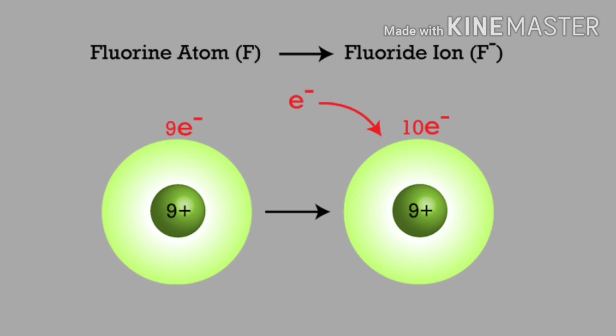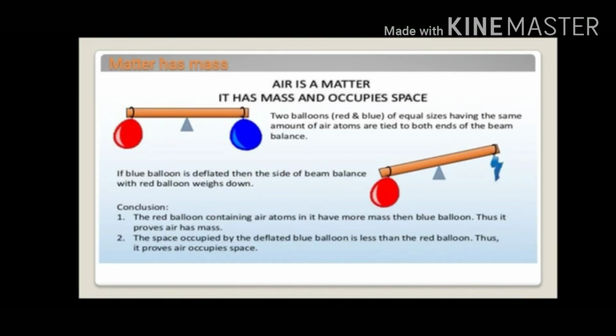So matter in any state is composed of small particles, that is molecules, atoms or ions. As from the definition of matter, we know that anything that occupies space and has mass is known as matter. So let's prove that matter has mass and occupies space with an example. Let's see the example here.